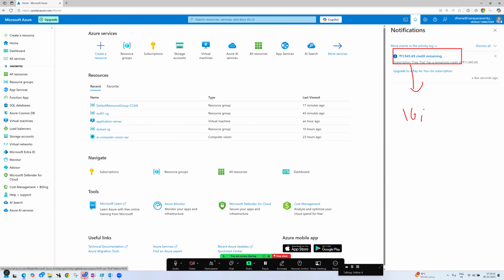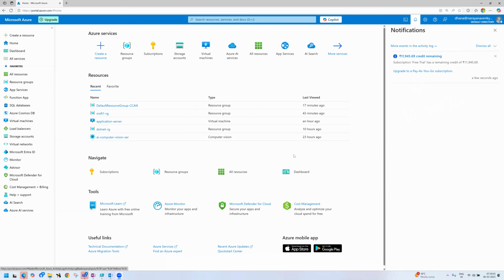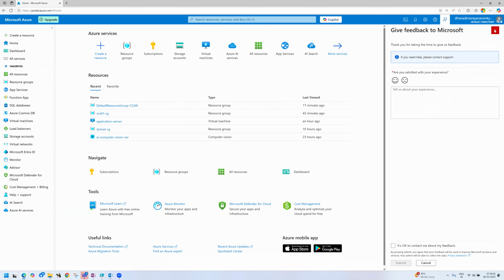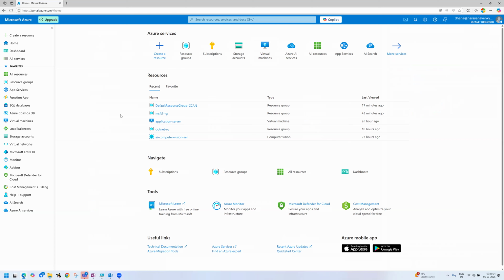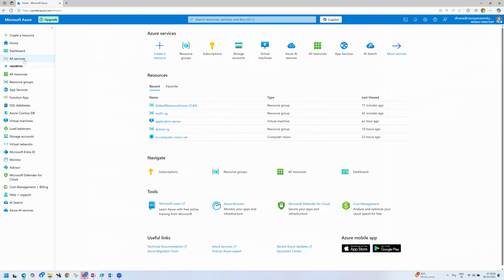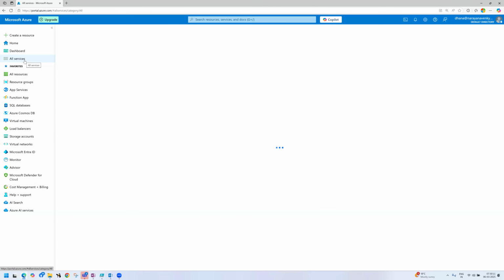You will get 16,700 free credits. Am I right, Rajan? Rajan, you there? Yeah. So you will get 16,700 free credits. Out of that, I consumed 6,000. Now the remaining amount is showing. Next, this is about notifications. Now this is the feedback form, you can use it anytime. Now, if you go to the blade, there is one option, all services. Click on all services.